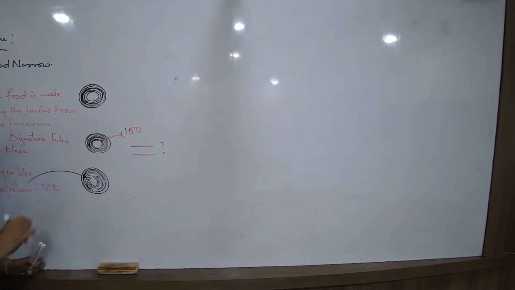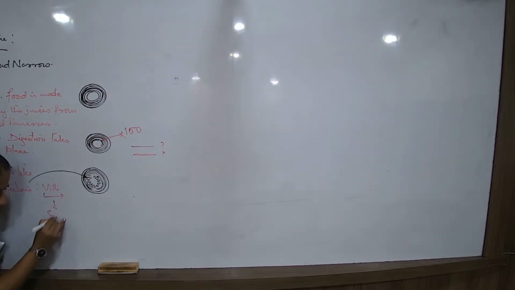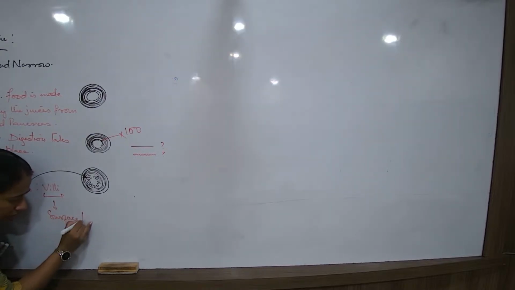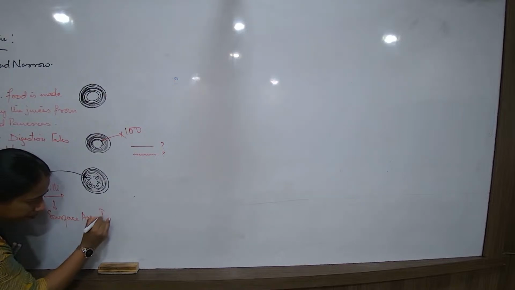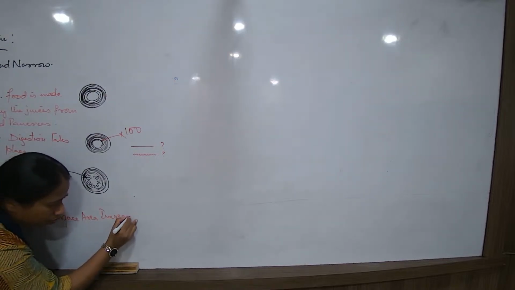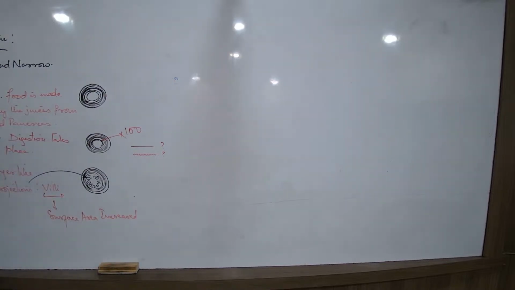So the membranes are so compressed and compact, but from every small area the process of diffusion is happening. So what is the significance of the villi? The surface area is increased by 100 times.